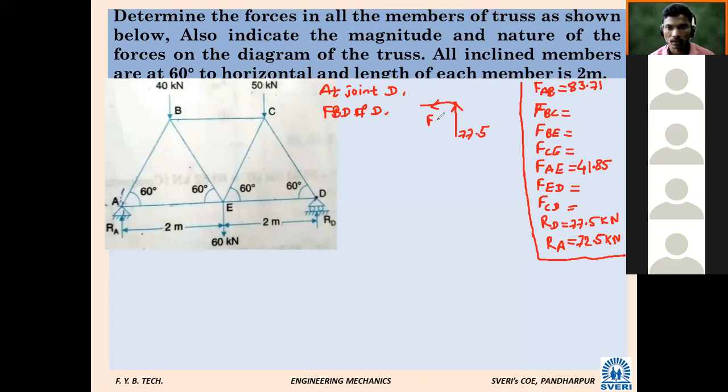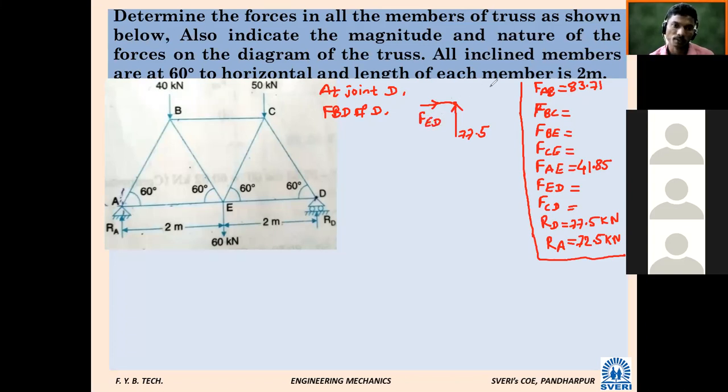RHS we have to consider. Towards RHS, okay. What will be the name? ED. The next force, which will be the next force? Only two forces will be there or some other force will be there? Force CD. Shall I consider it as compressive again? Yes, force CD.